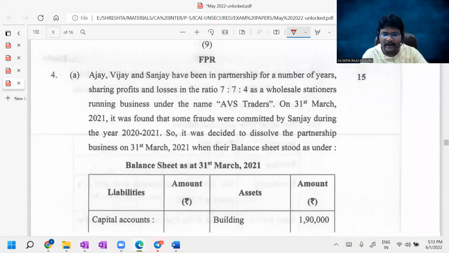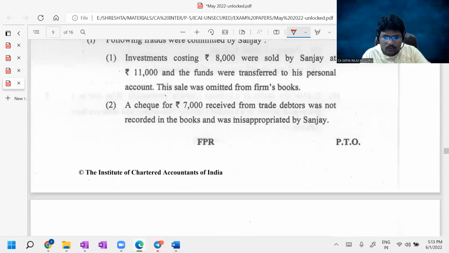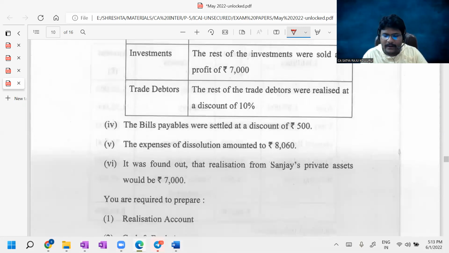Sir, how do you know this is Garner versus Murray case law? It's very simple. Here Sanjay's capital was given, which is 40,000, right? Now, at the end of the information, it was found that the realization from Sanjay's private assets would be 7,000 only.